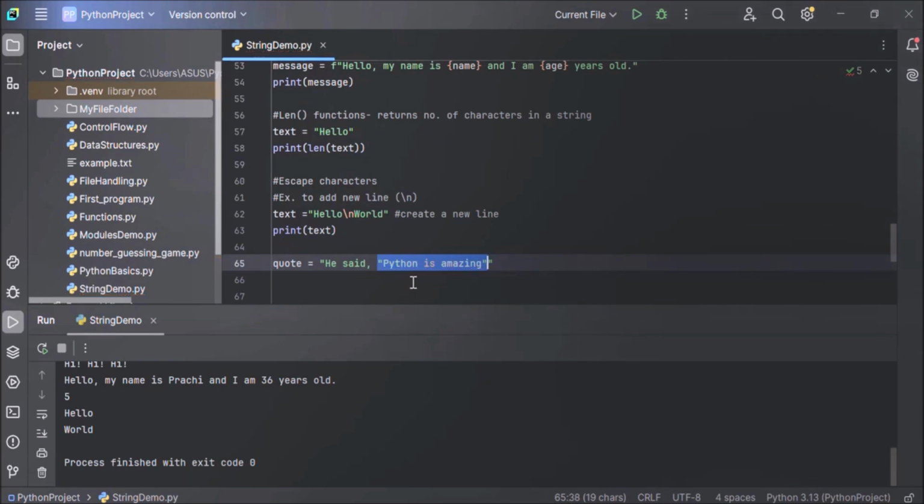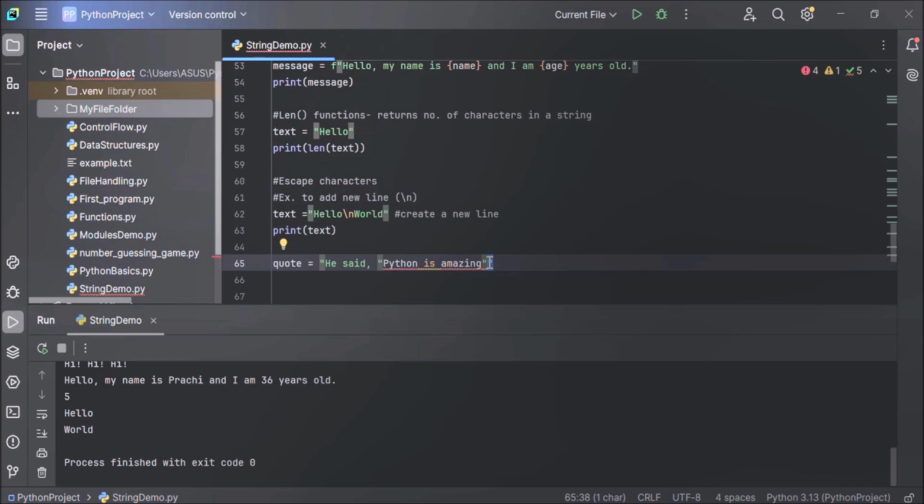This string, Python is amazing, is already surrounded by double quotes. So you can't directly use it inside this string because it would cause confusion about where the string begins and where the string ends. So now how to do it?